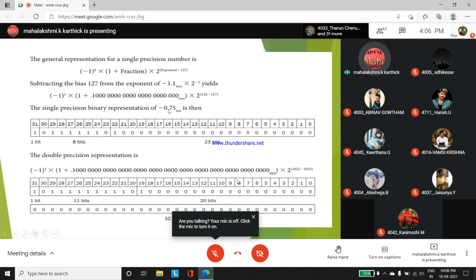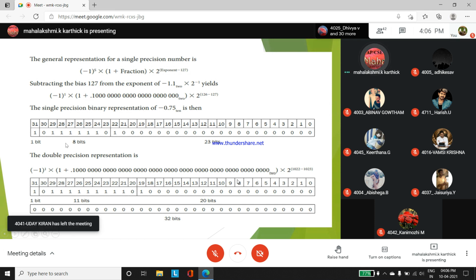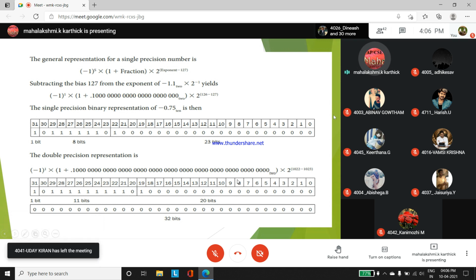The single precision binary representation: how you have to represent this number is with a sign bit 1, then an 8-bit representation from the exponent value. What is the exponent value? You can follow it this way, or what we have taught yesterday, just cross check with this value. Okay, need not get confused with this also. Given a negative number, positive number and the concept, just cross check with this value.